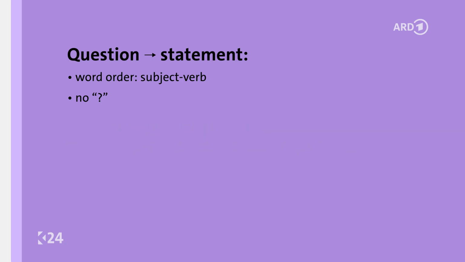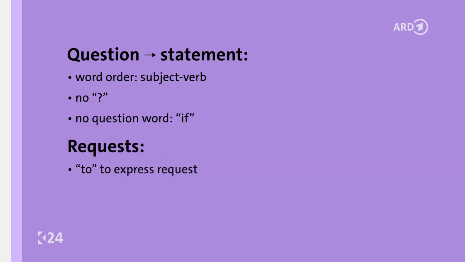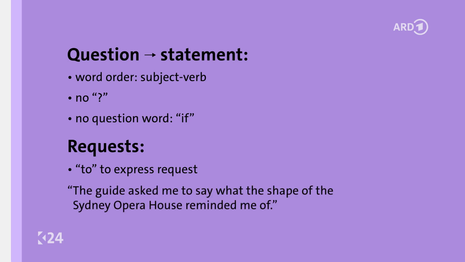If there is no question word like how in the direct question, put an if after the reporting verb. "Have you visited Sydney before?" becomes, the guide asked me if I had visited Sydney before. For requests, you use the word to express the request. The guide asked me to say what the shape of the Opera House reminded me of. I answered that it reminded me of sails or shells.